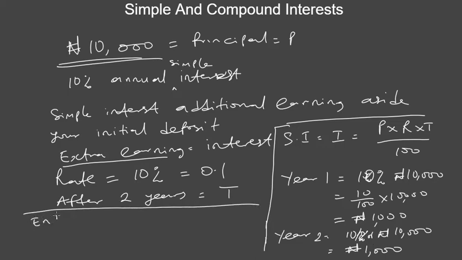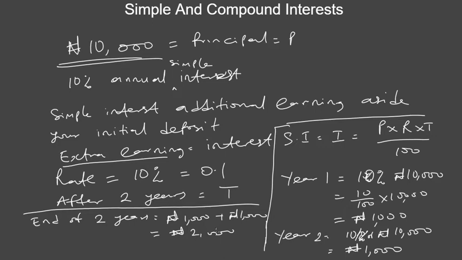So at the end of 2 years, what will be your total earning? It means your total earning will be your extra. Let's first calculate your extra earning, which is the interest. Your extra earning will be 1,000 plus 1,000, and that will give you 2,000 naira. That's your extra earning, right? This is not your deposit, your extra earning, more or less like your profit, right?